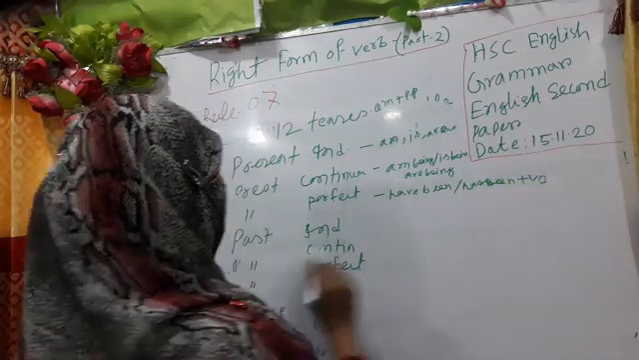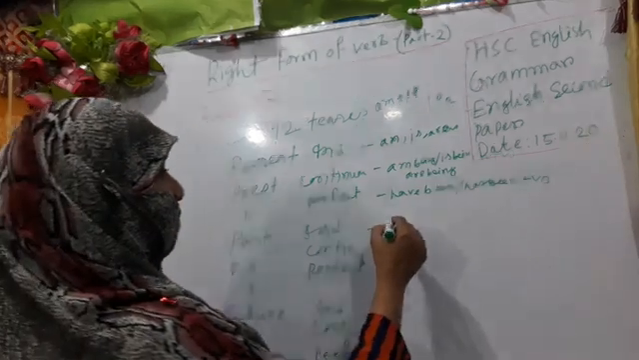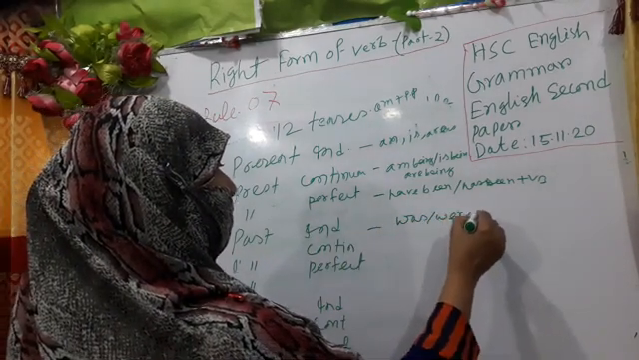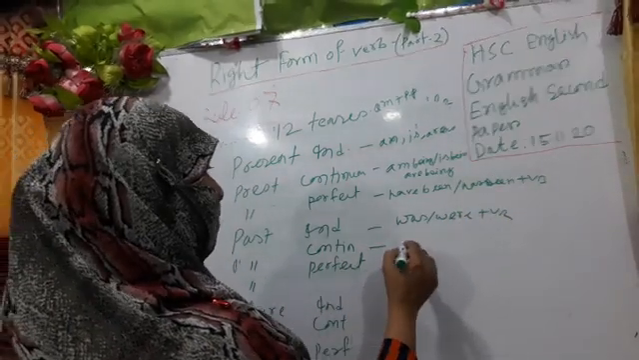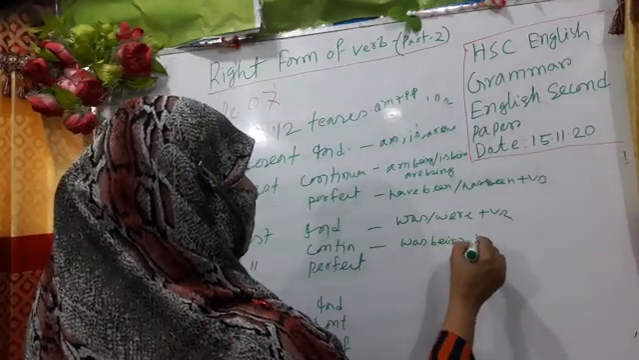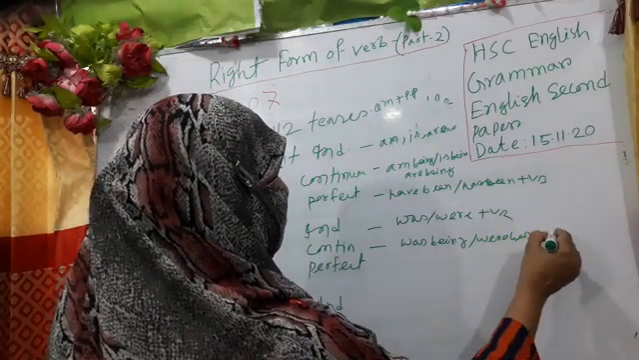Plus V3. In a similar way, in past indefinite tense, we have to use was, were plus V3, okay? Was being, were being plus V3, okay?